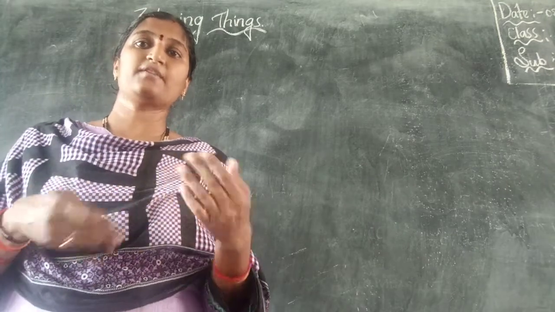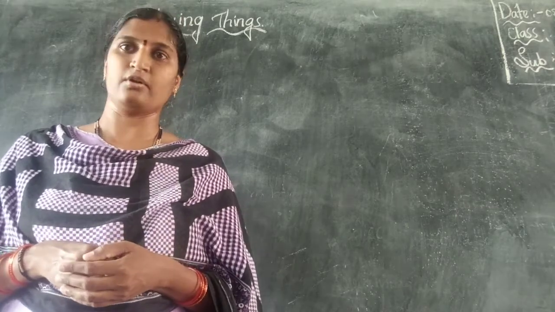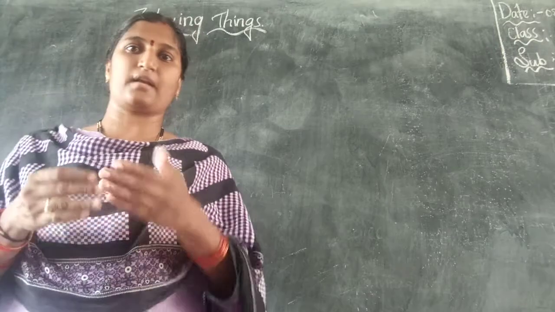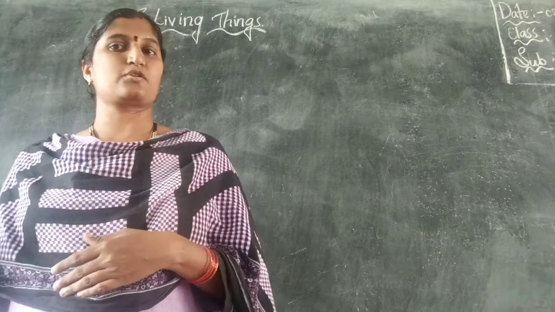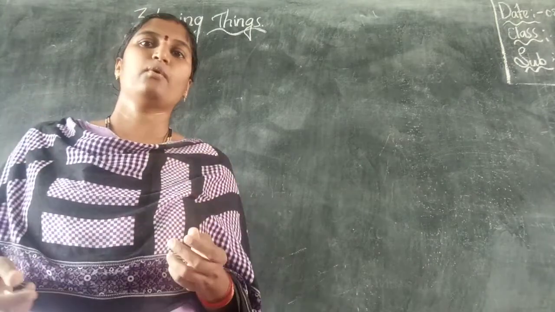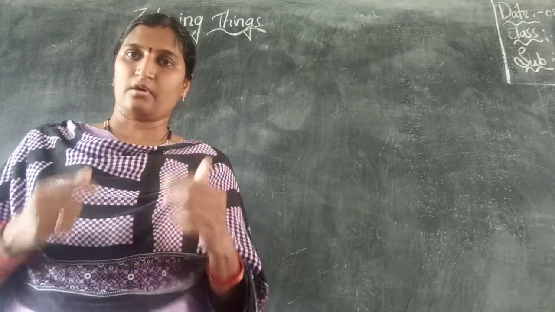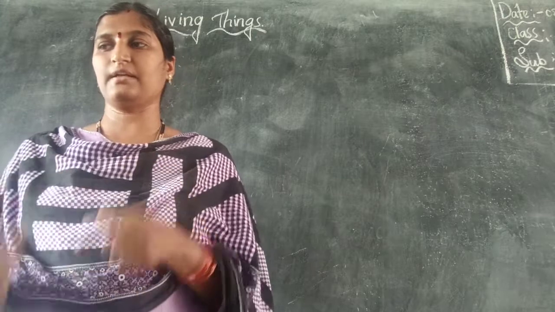For example, what is the lifespan of human beings? It is 100 years. Yes or no? Some may reach 100 years, some may not even reach 100 years, and some may live even more than 100 years. It depends on their own personal activity, or it depends on the genes of the person. Okay, here living things die.